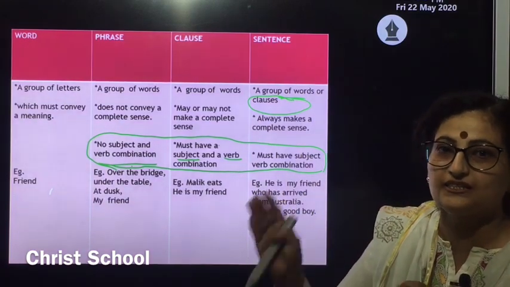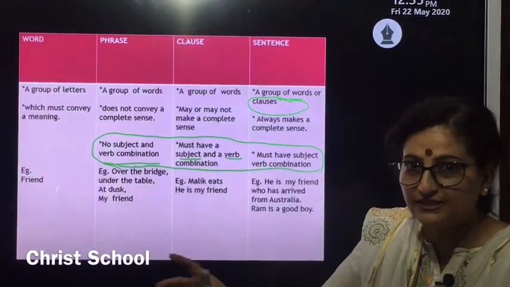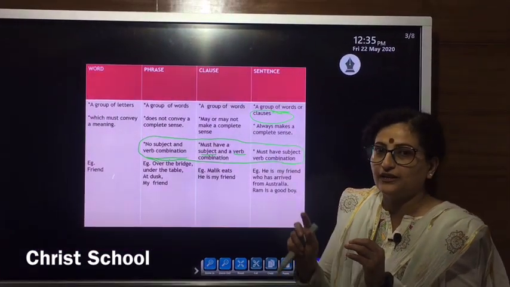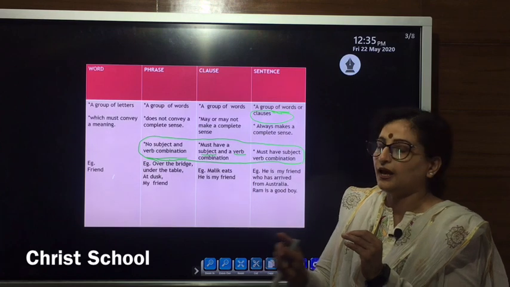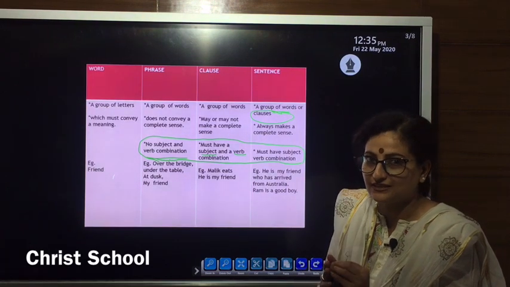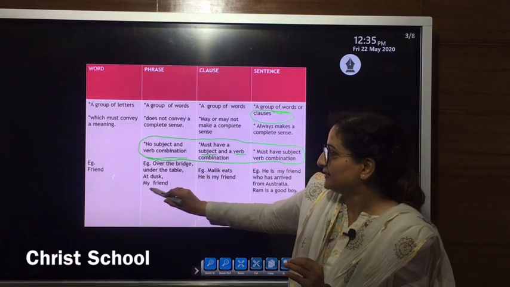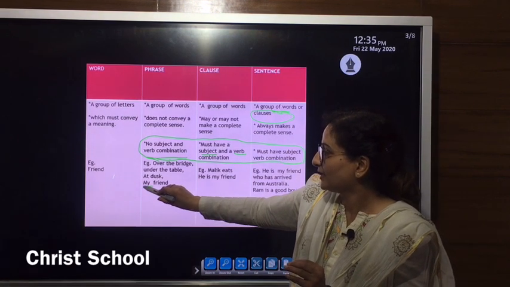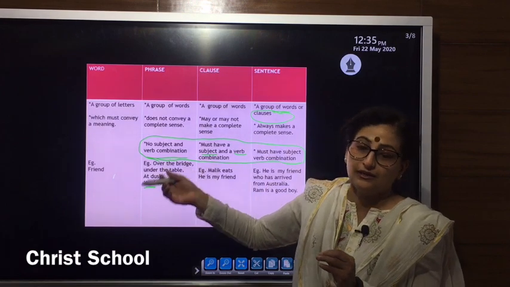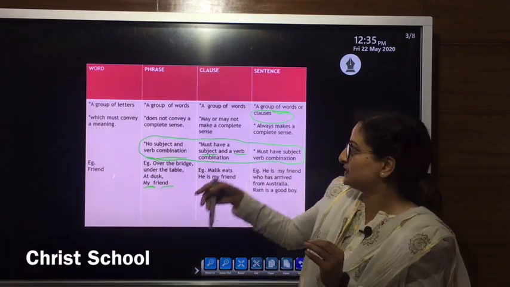A phrase is a group of words which does not have a subject and a verb combination and does not make a complete sense. In this sentence, "my" is a possessive adjective and "friend" is a subject, but the verb is missing.